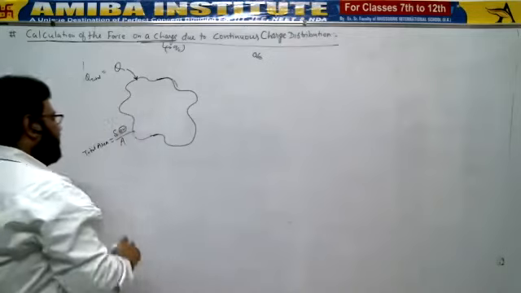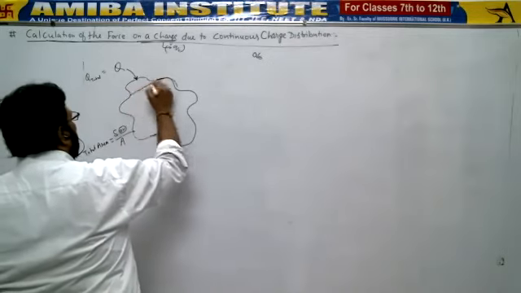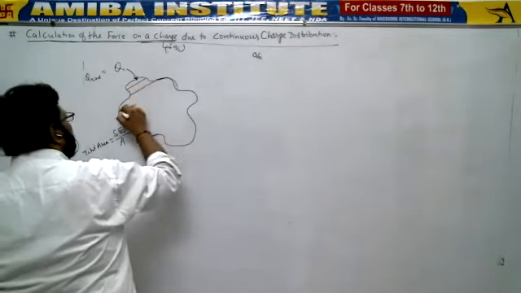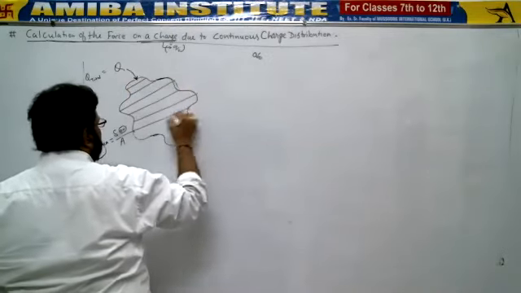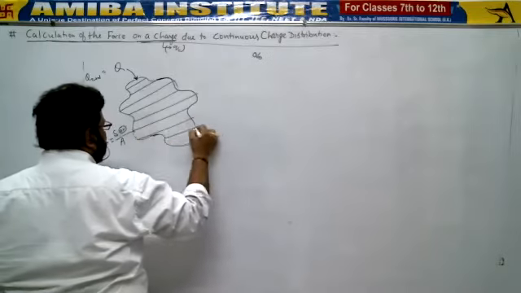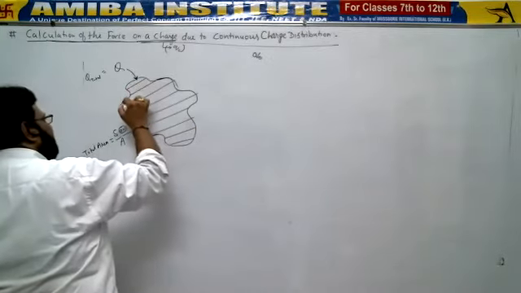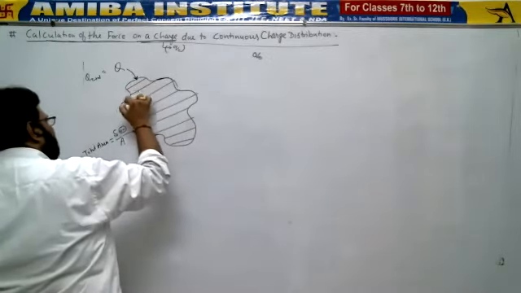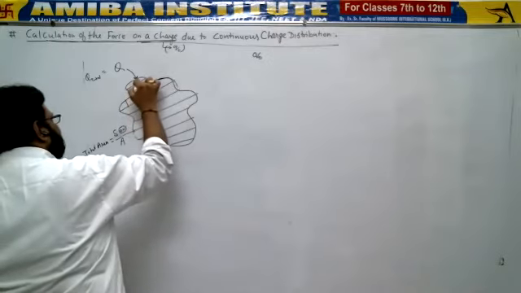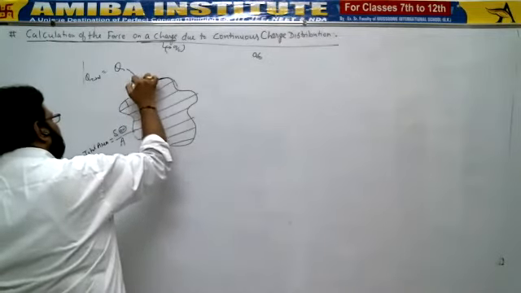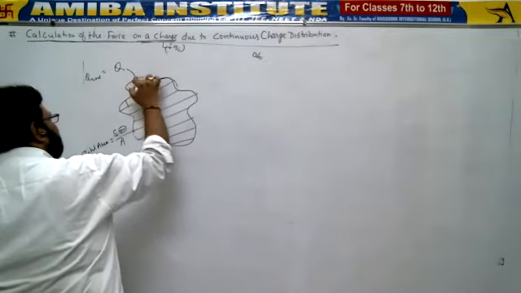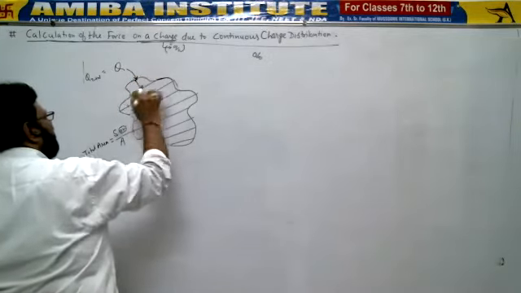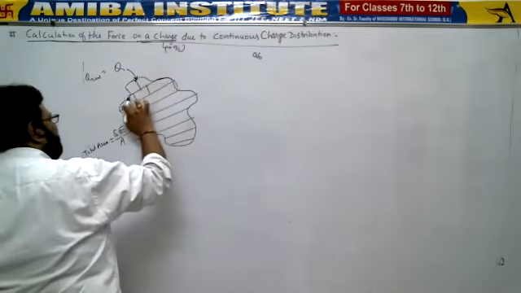For this, I have divided the whole area into equal unit areas. If you see carefully, I'm dividing it in such a way that each will have 1 meter square, 1 meter square, 1 meter square area.